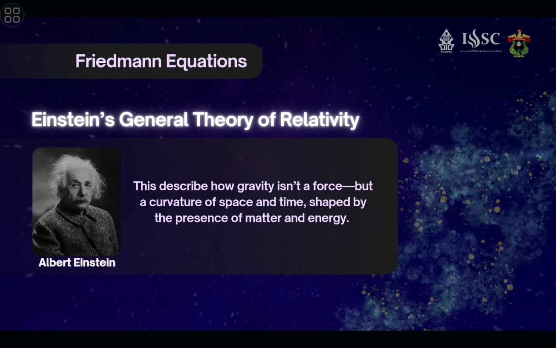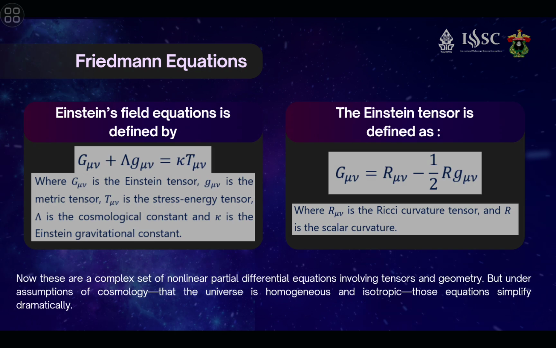This describes gravity not as a force but as a curvature of space and time shaped by the presence of matter and energy. Now, Einstein's field equation is defined by G plus lambda g is equal to kappa times T, while the Einstein tensor is defined as G is equal to R minus 1 over 2 times R times g. Now, these are a complex set of nonlinear partial differential equations involving tensors and geometry, but under the assumption of cosmology that the universe is homogeneous and isotropic, those equations simplify dramatically.